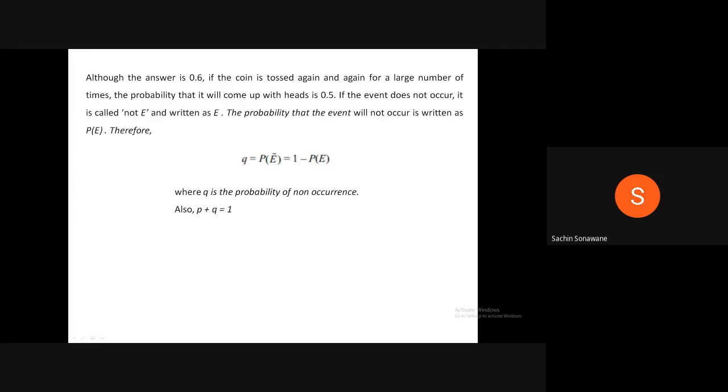Therefore, probability p is equal to f divided by n. Suppose we toss a coin 20 times, n is equal to 20, and that we get 12 heads, f is equal to 12. Then the probability of getting heads is p is equal to f divided by n, which is equal to 12 divided by 20, which is equal to 0.6 or 60%.